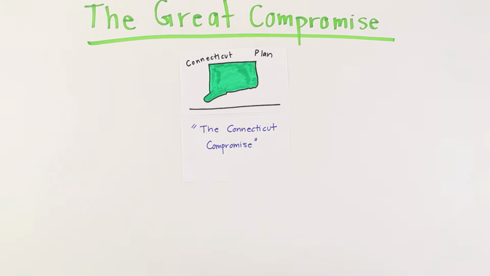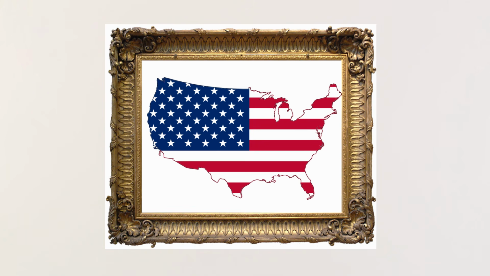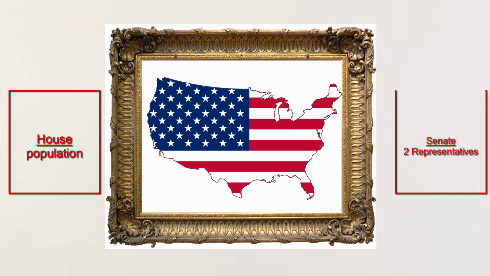The Connecticut Plan, sometimes called the Connecticut Compromise, is best known as the Great Compromise because it was so important to the Constitution's survival. Even today, this is the system we use for determining how many representatives each state receives in Congress: population in the House, and 2 representatives each in the Senate.